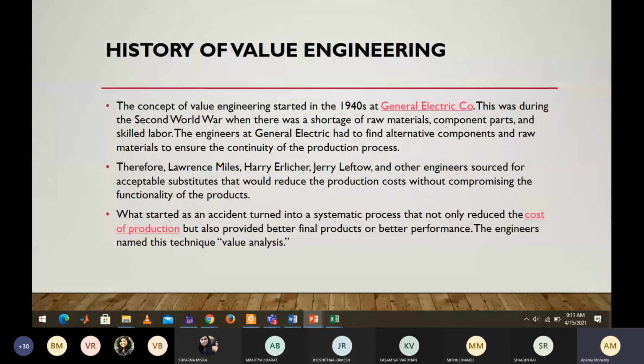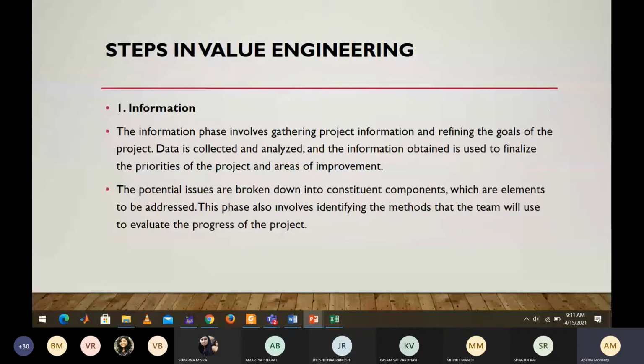So what are the steps in value engineering? There are actually two sets of researchers who define value engineering, and I'll be discussing all that today. The first step in value engineering is information. If you want to add value to your product by adding functionality or reducing cost, the first step is to gather information. It involves gathering project information and refining the goals of the project. Data is collected and analyzed, and the information obtained is used to finalize the priorities of the project.